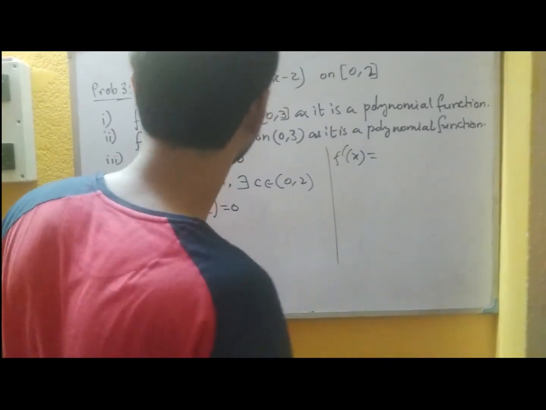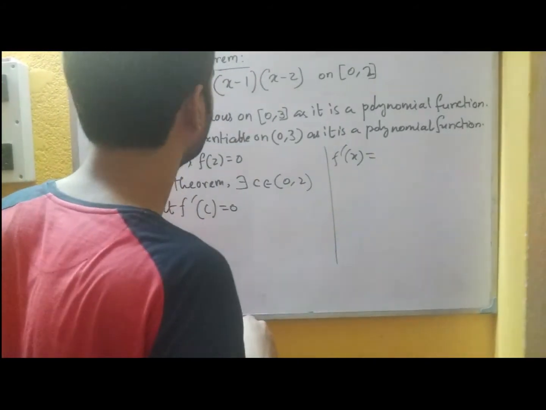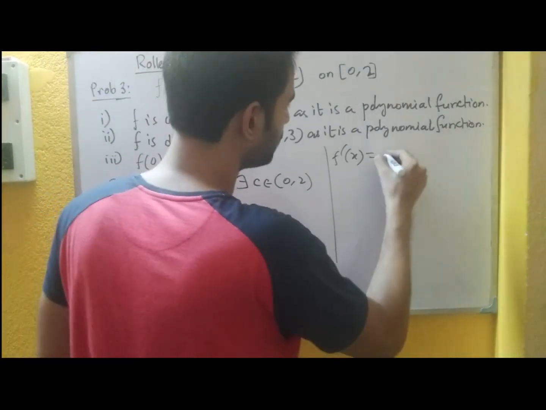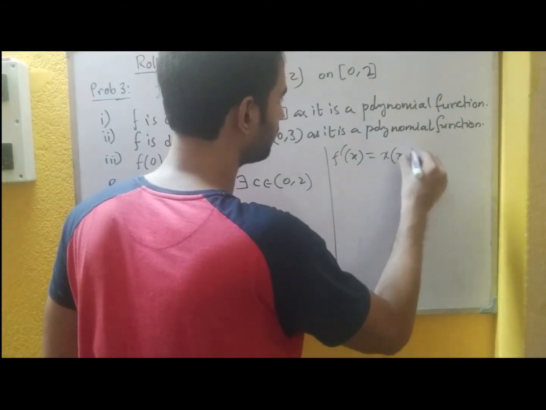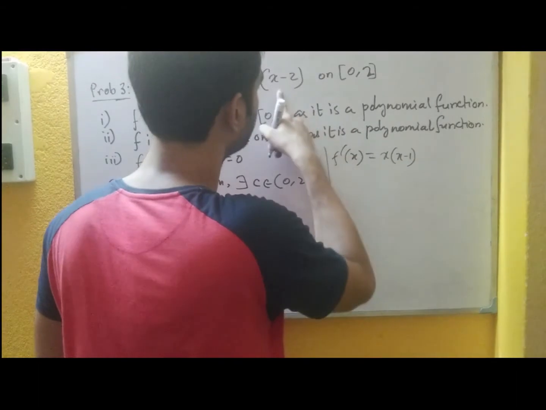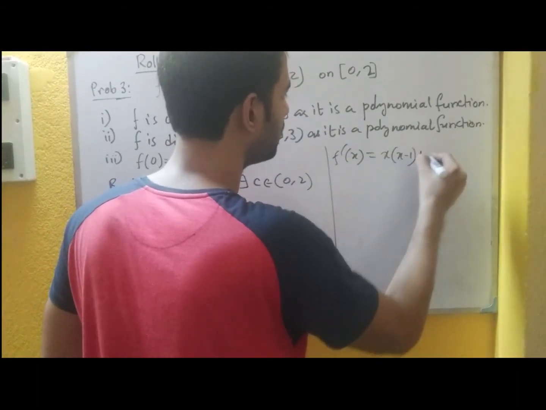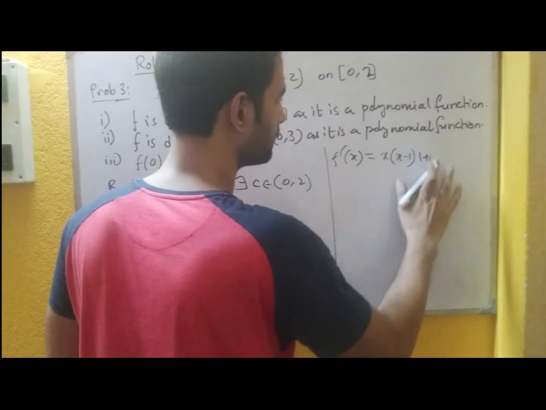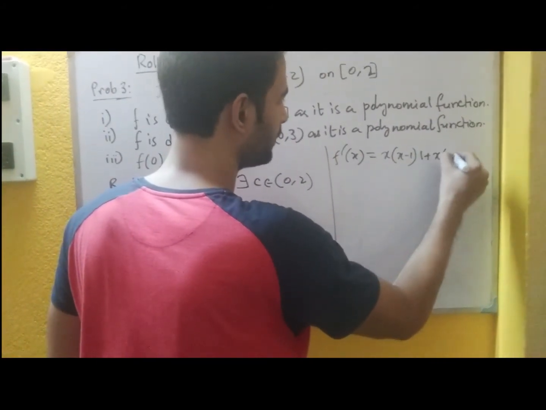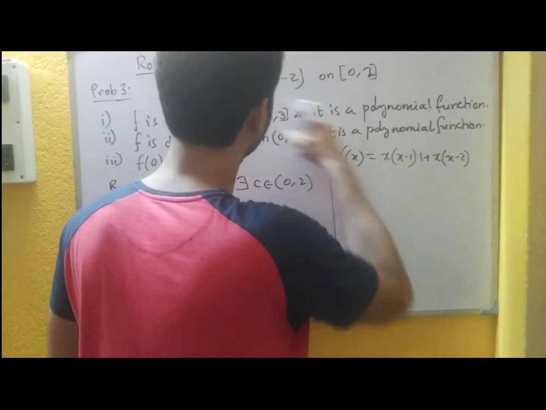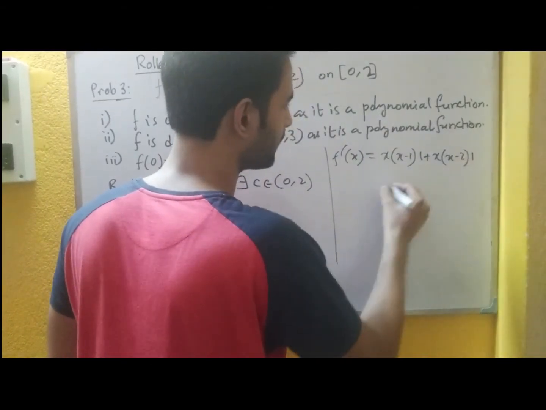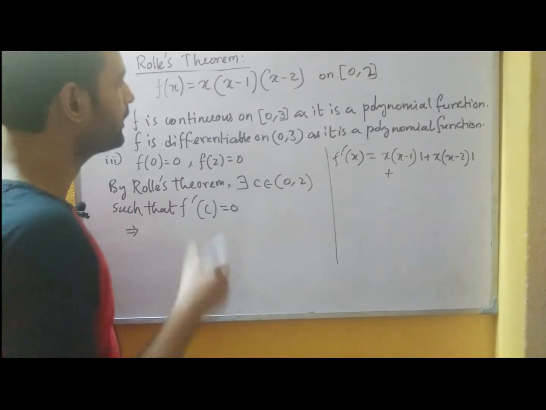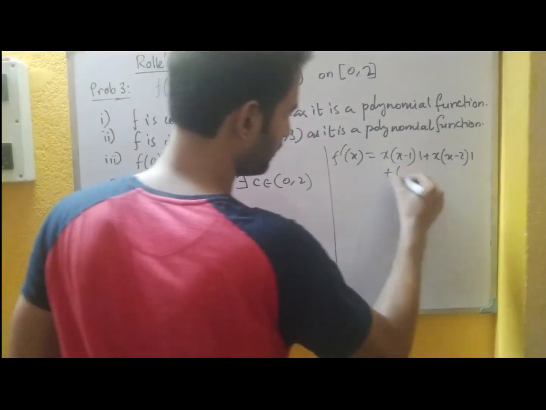See, it is the product of three factors. So we apply the product rule for derivative. So we keep x and x minus 1 fixed, and derivative for x minus 2, that is 1, plus we keep x and x minus 2 fixed, and the derivative for x minus 1 is 1, and finally we keep x minus 1 and x minus 2 fixed, the derivative for x is 1.